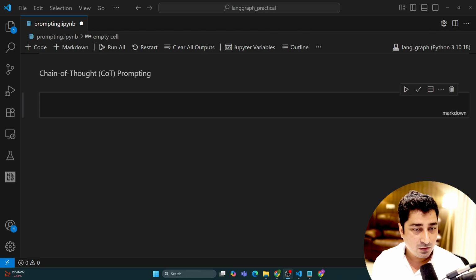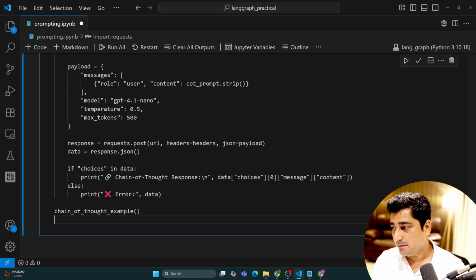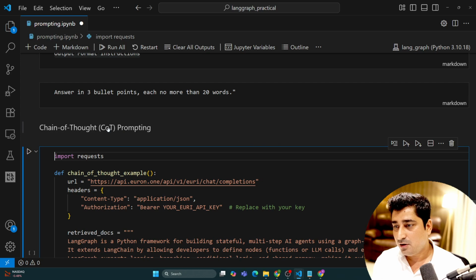Now, in this lecture, I'll be talking about a prompting strategy called chain of thought, COT. So let's try to understand how chain of thought is going to work. And with the help of an example, I'm going to explain this particular part, where I'm going to use an API key, by the way. So let me convert this to Python and chain of thought prompting.